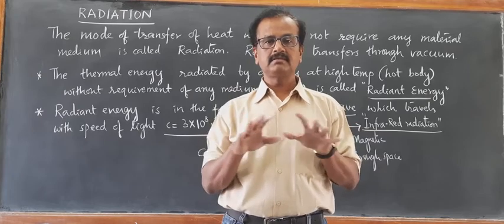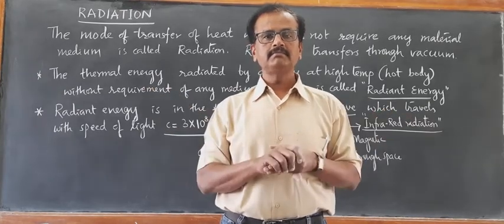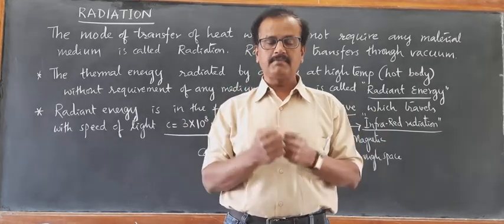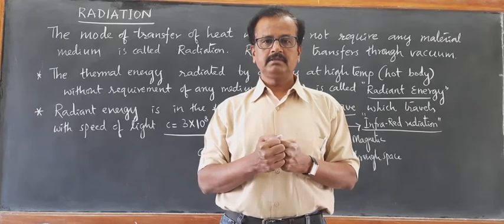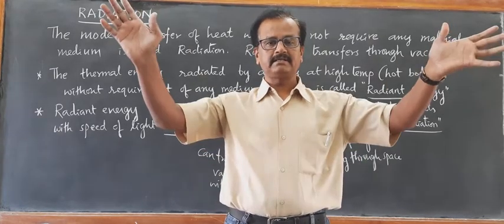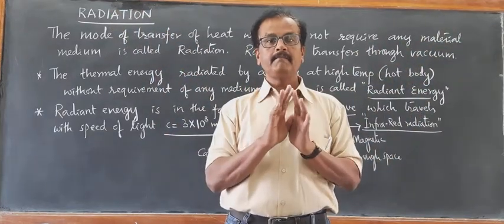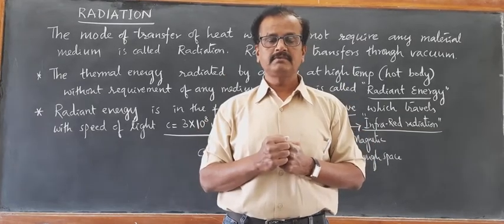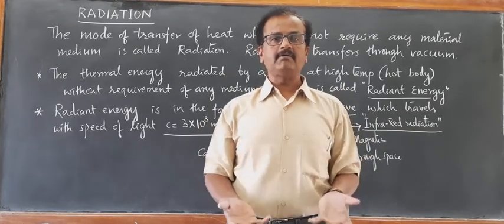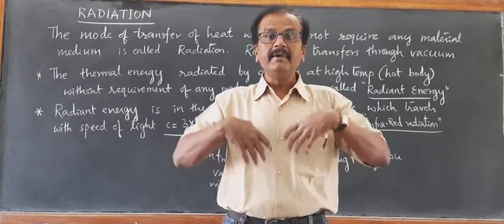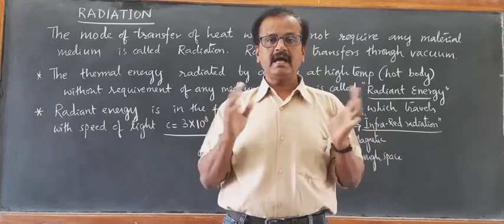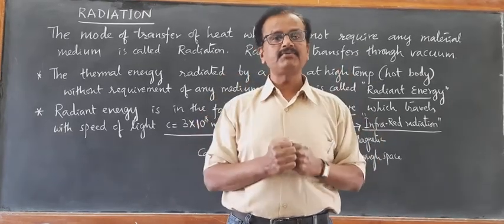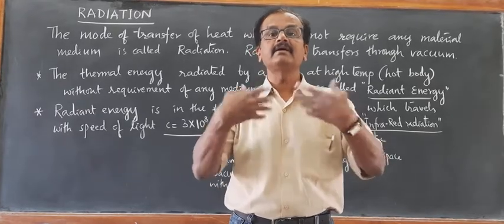Black surfaces and dark surfaces are better absorbers of radiation. The surfaces which are totally black in color are perfect absorbers of heat radiation. No light is reflected back, that's why they are black in color. So black bodies are perfect absorbers of radiation. At the same time, after absorbing the radiation, they emit the radiation also perfectly. So a black body is a perfect absorber and perfect emitter of radiation.